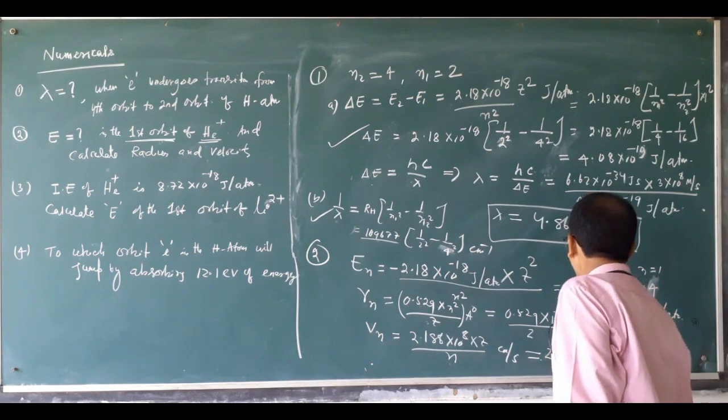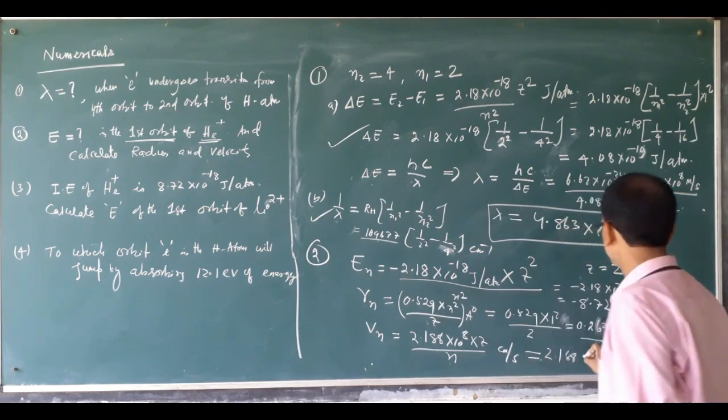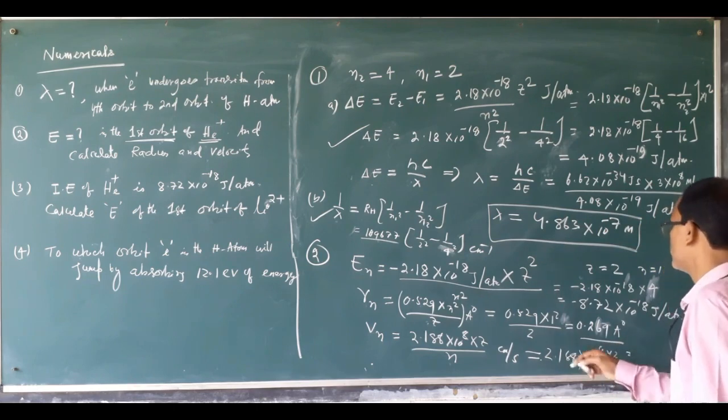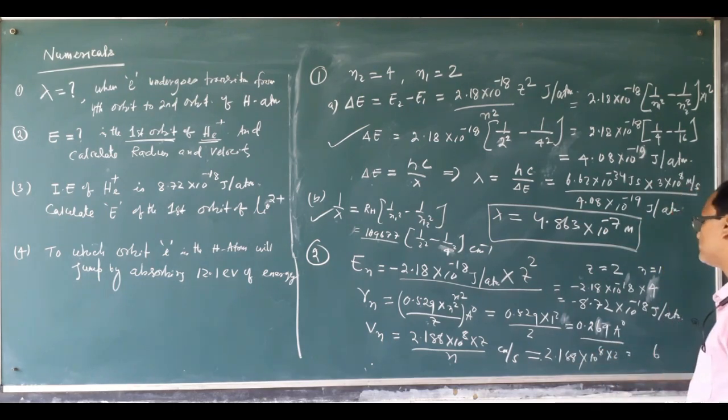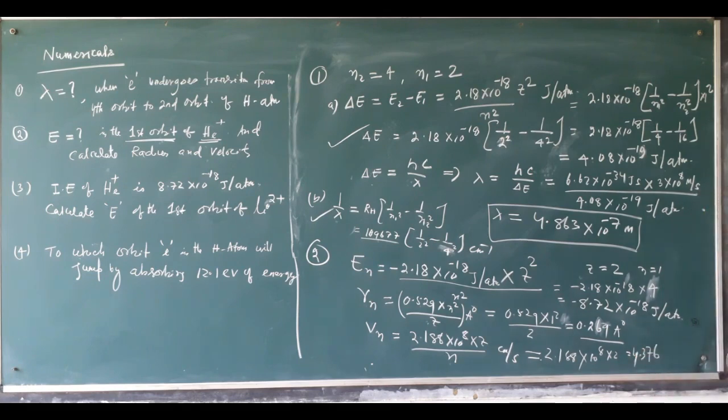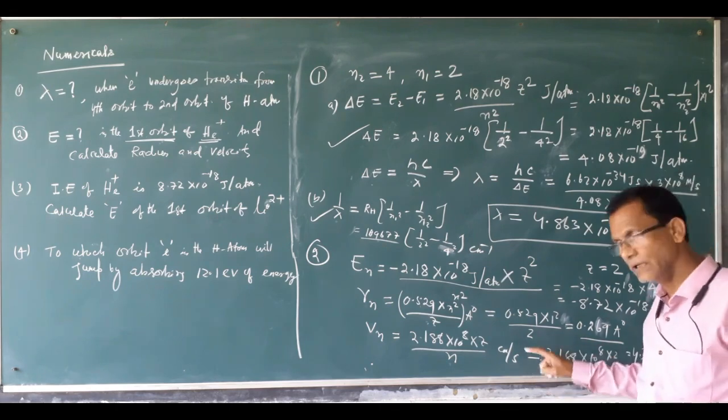So 2.188 into 10 to the power 8 into 2 gives 4.376 into 10 to the power 8 centimeter per second. This is the velocity of the electron in the first orbit of helium.